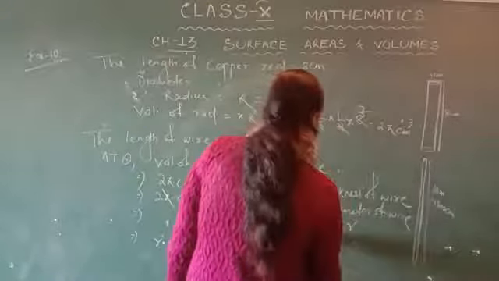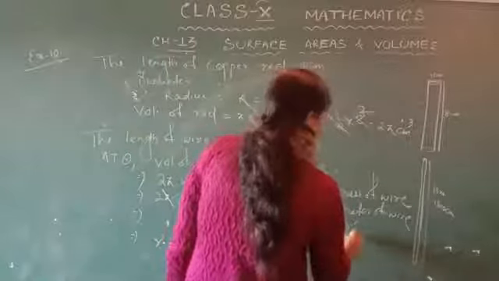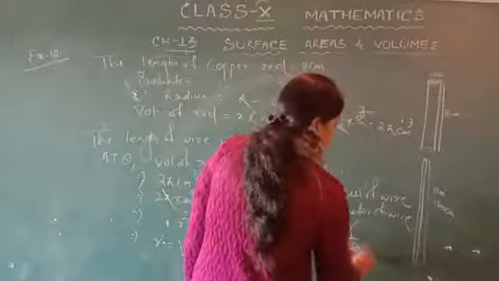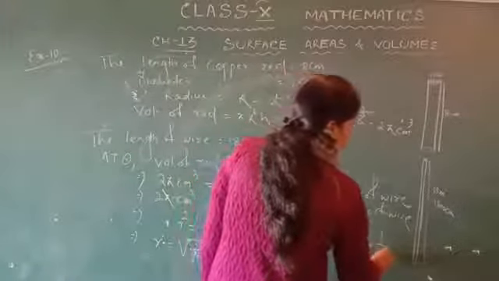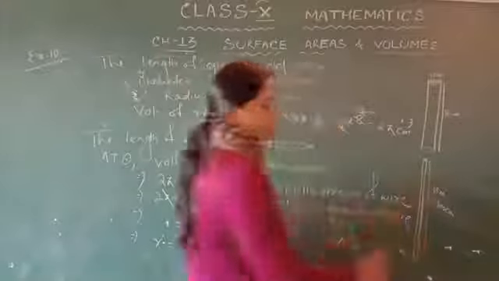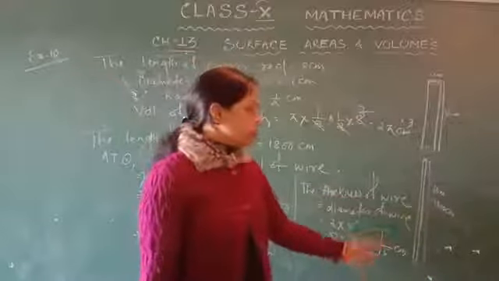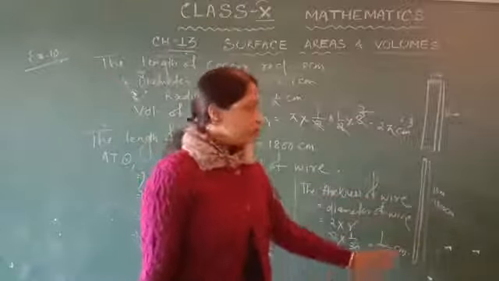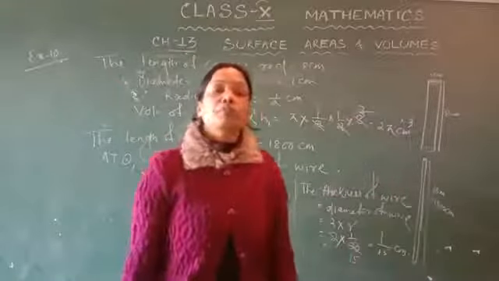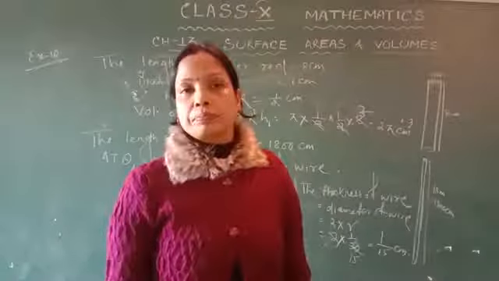So that is 2 into 1 upon 30, that is 1 upon 15 centimeter. So the thickness of the wire is equal to 1 upon 15 centimeter.